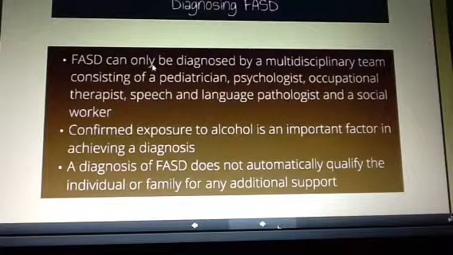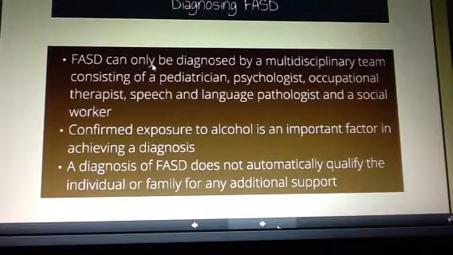Finally, if a child is functioning well on the day that they get access, they may not get a diagnosis. And different diagnostic clinics are more conservative than others. So one clinic may not give a child a diagnosis, whereas another would. So two important things to keep in mind as a teacher.